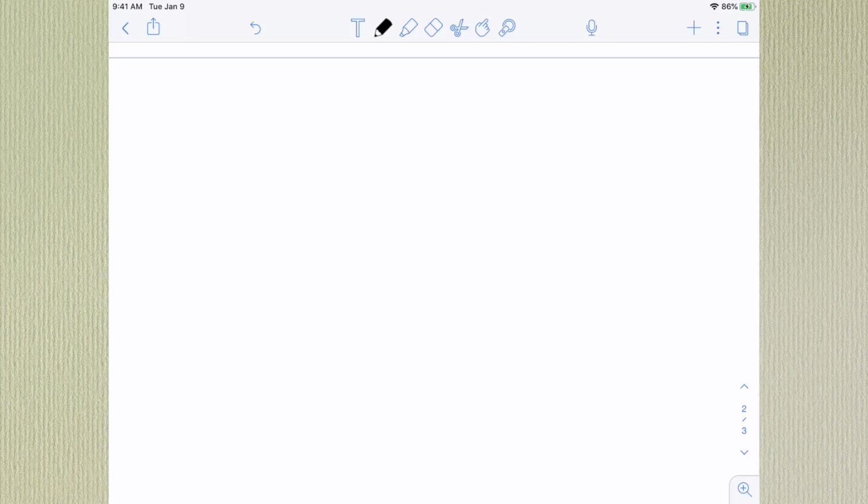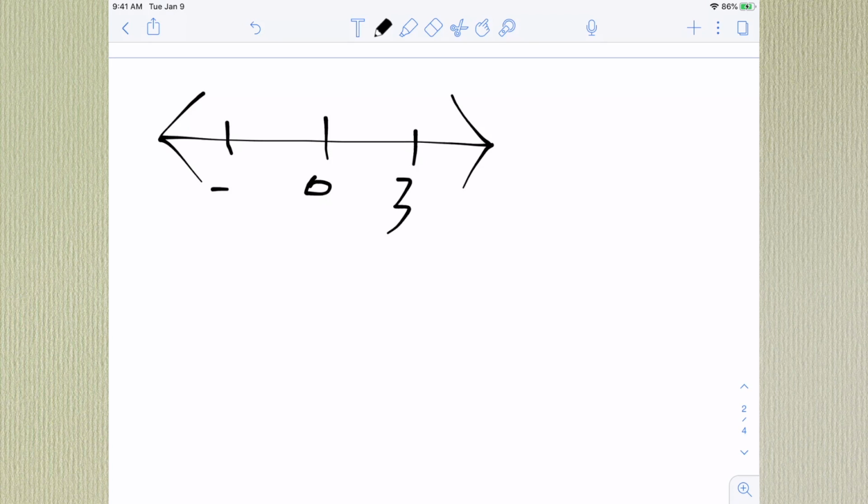So let's talk about graphing inequalities. We all know about this sort of number line style here. Say this is 0, say this is 3, say this is negative 3.